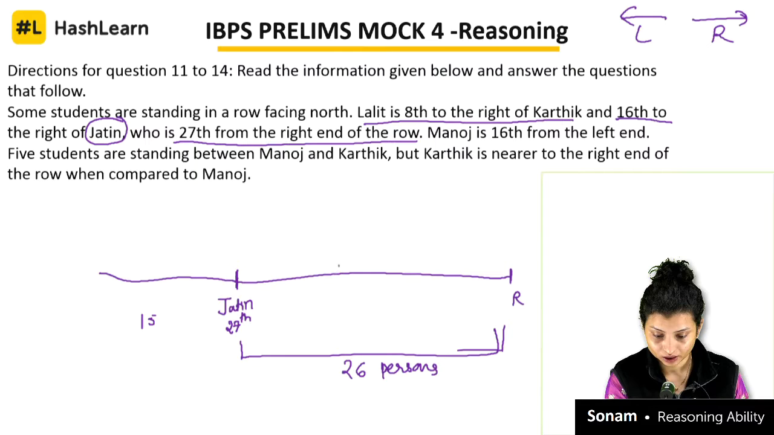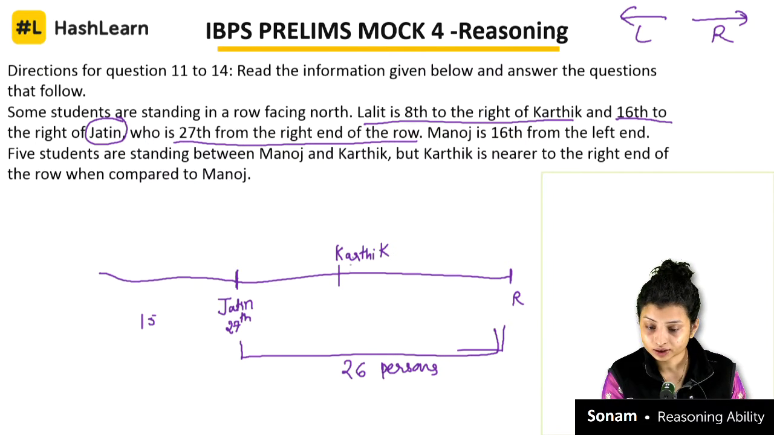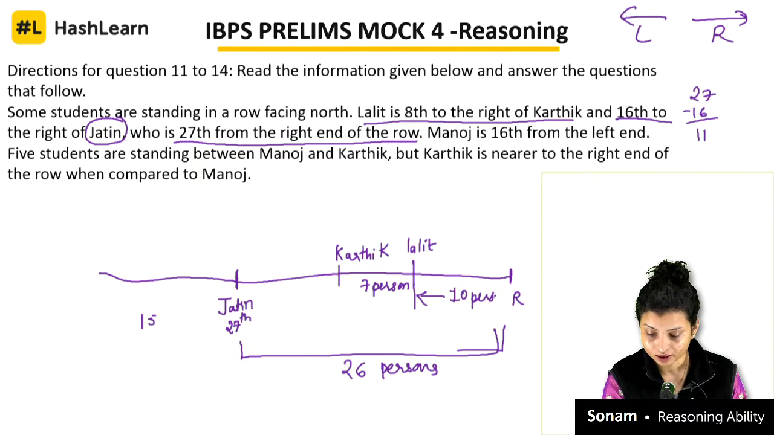So here it will be Kartik, correct? And after Kartik, Lalit is 8 right of Kartik. So 8 right of Kartik means there should be 7 persons in between, and then there should be Lalit. And when you count it over here, after Jatin, 27 minus 16, that will be how much? 11. So 11 on this side, and then this 7. So how many people will be left over for this part? There will be only 10 persons, right?